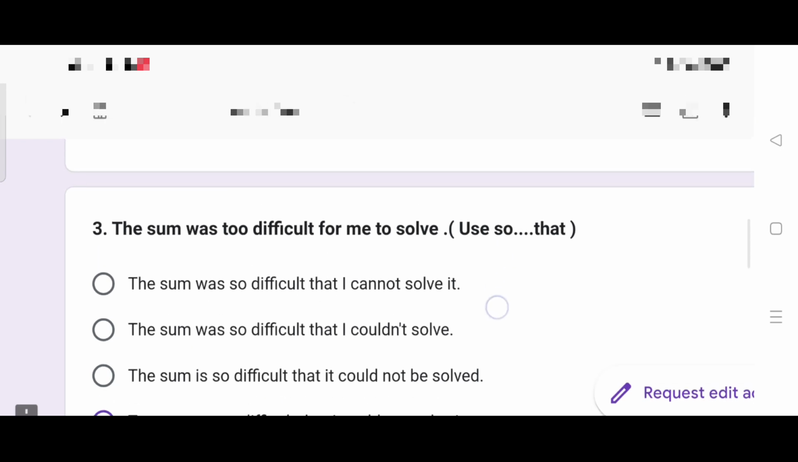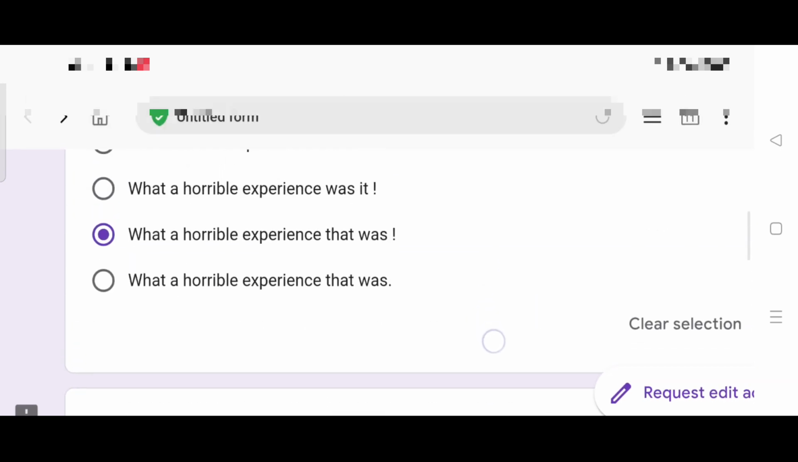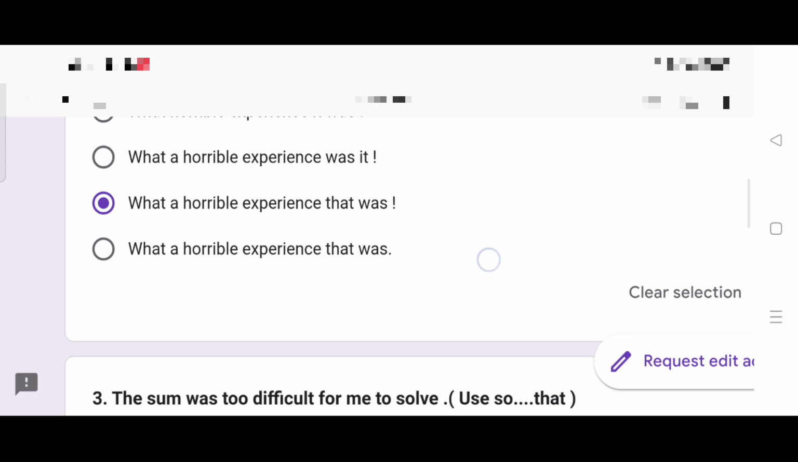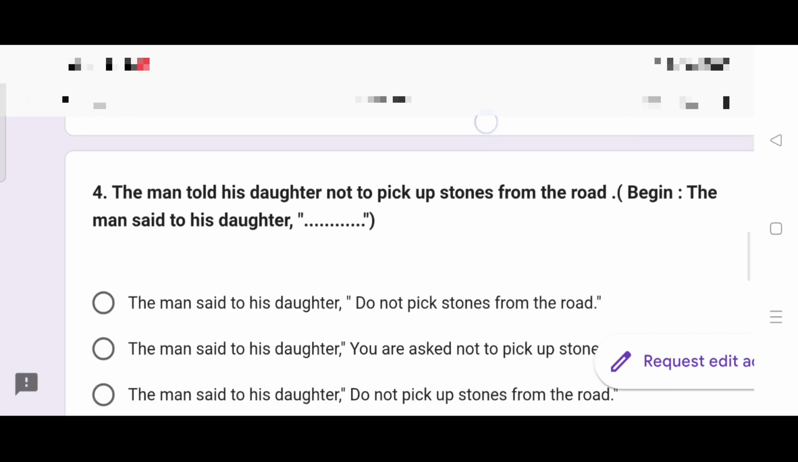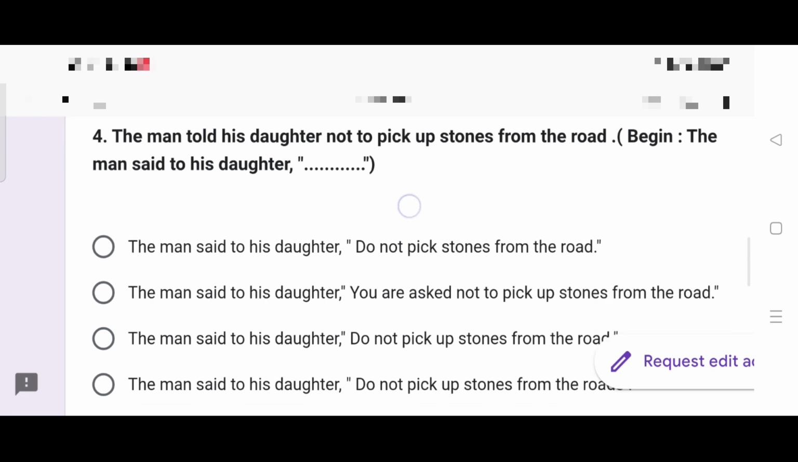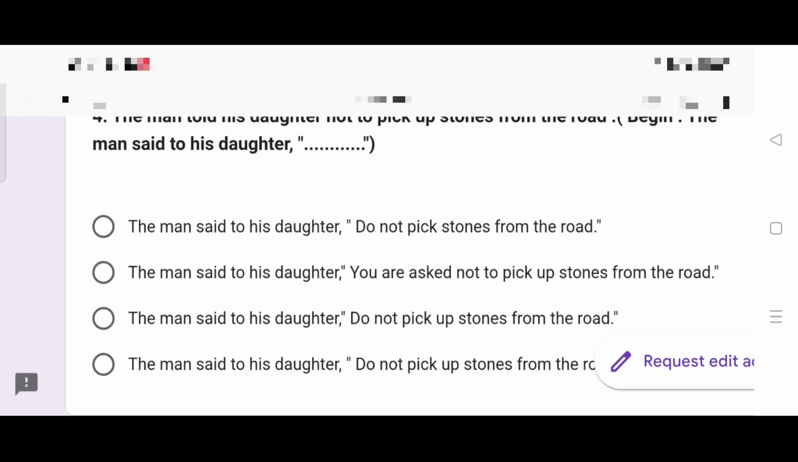So, how much did you get till now? 1, 2, 3. And now let's move on to question number 4. Direct indirect speech, another very significant topic. Question will come from here, compulsory. The man told his daughter not to pick up stones from the road. Begin: the man said to his daughter, and then inverted comma, direct speech. The man said to his daughter, do not pick stones from the road.